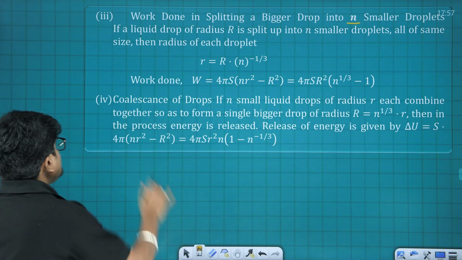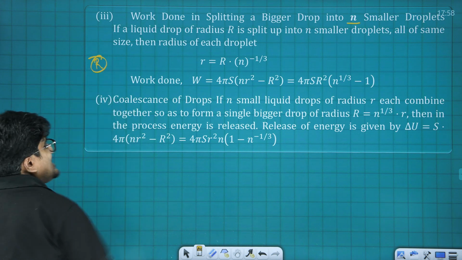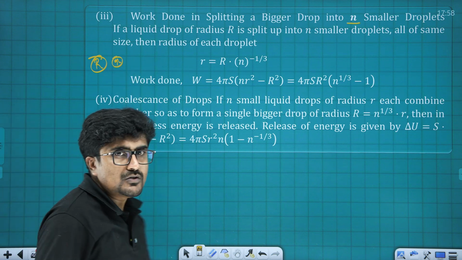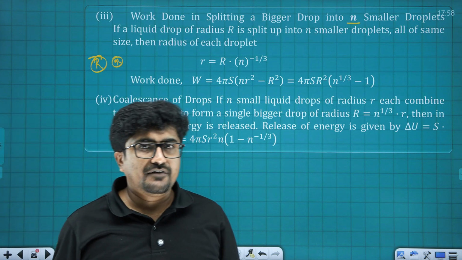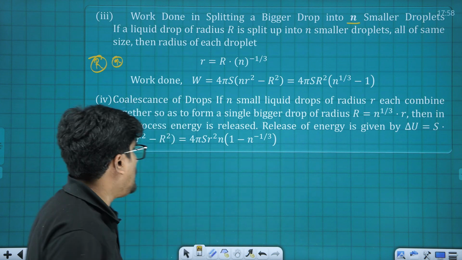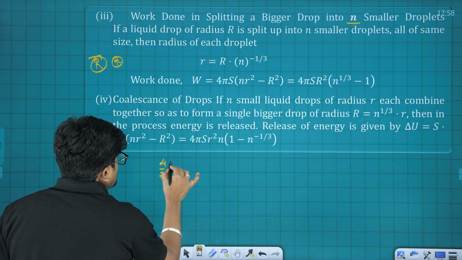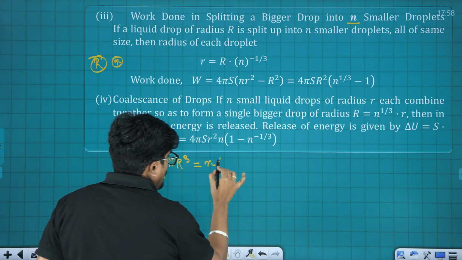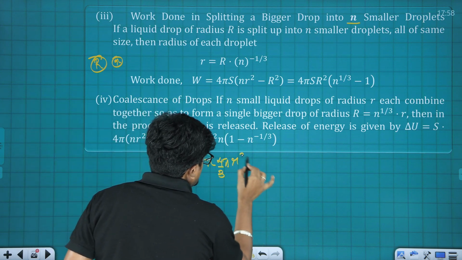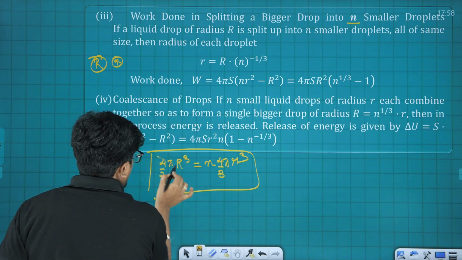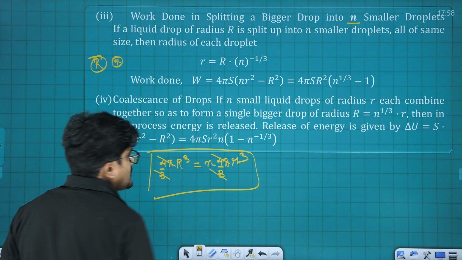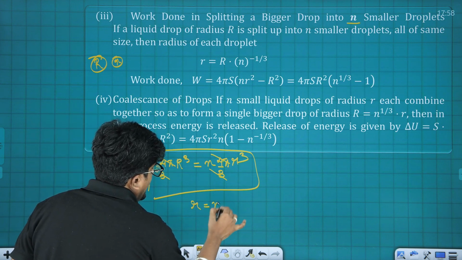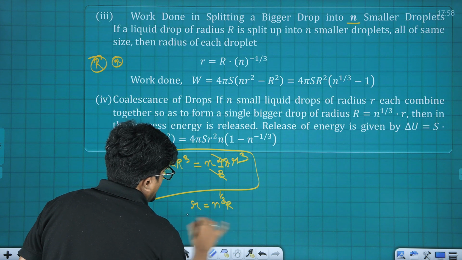Now understand one thing. Capital R is the radius of the bigger drop and small letter r is the radius of the smaller ones. Mass is conserved, so volume needs to be conserved. So 4 by 3 pi R cube is going to be n times 4 by 3 pi into small r cube. This relation gives the relation between capital R and small r. So small r is going to be n raised to 1 by 3 times capital R.